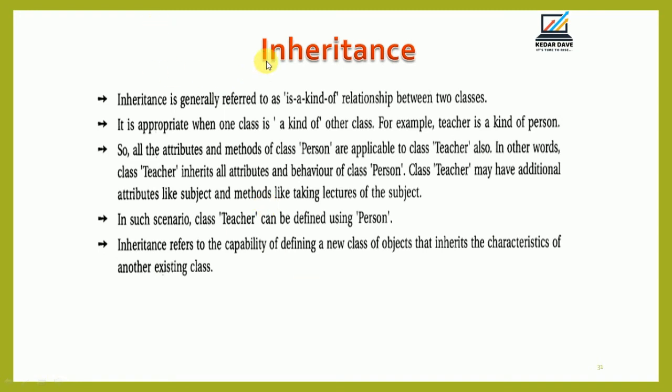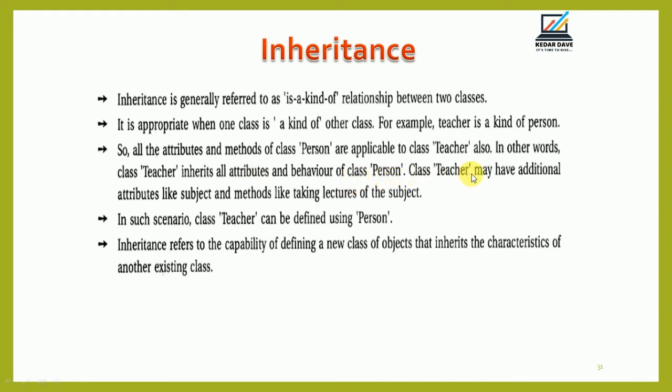After that, the next one is inheritance. It generally refers to an is-a-kind-of relationship between two classes. It is appropriate when one class is a kind of another class. For example, a teacher is a kind of person. So all the attributes and methods of the class Person are applicable to the class Teacher also. In other words, the teacher inherits all attributes and behavior of the class Person.